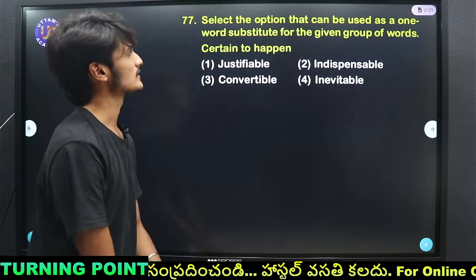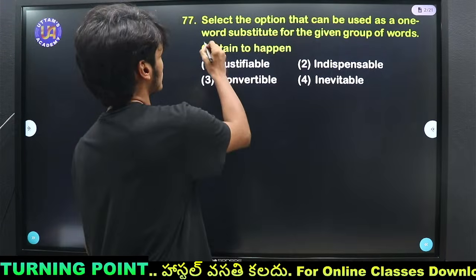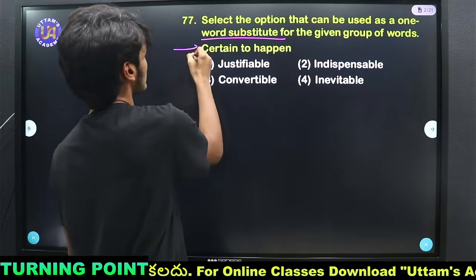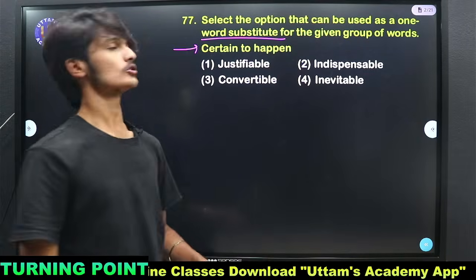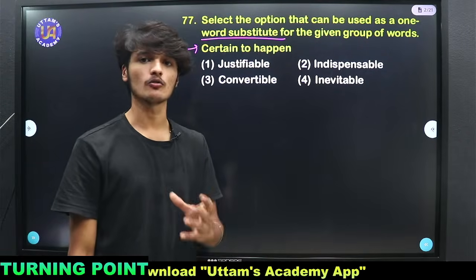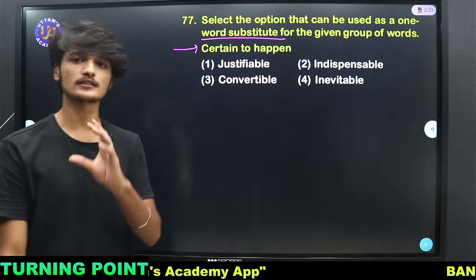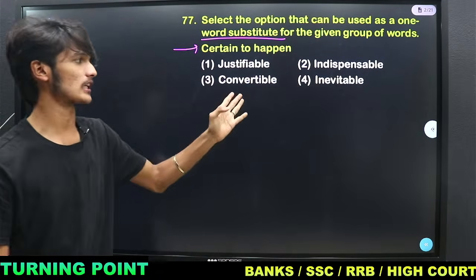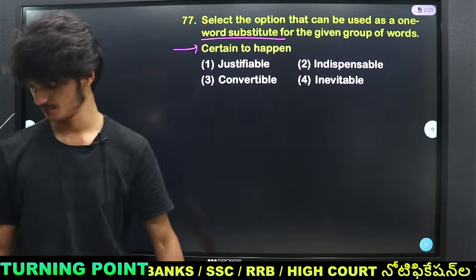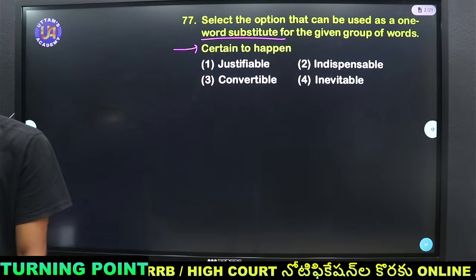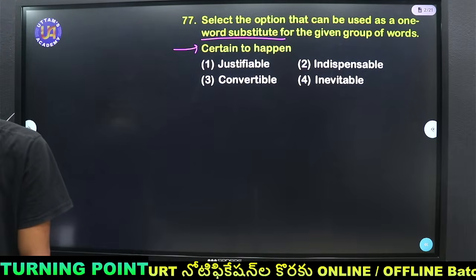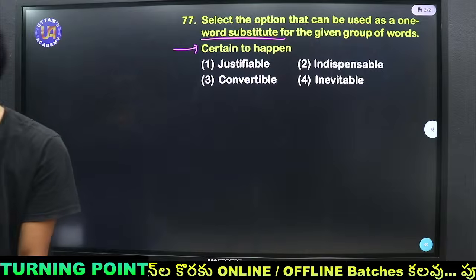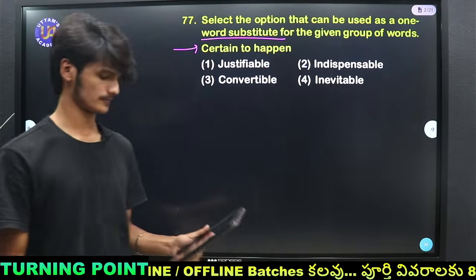Then select the option that can be used as a one word substitute. The phrase is: certain to happen. If something is certain to happen, what do we call that in a single word? Justifiable, indispensable, convertible, inevitable. Anudipti says inevitable.